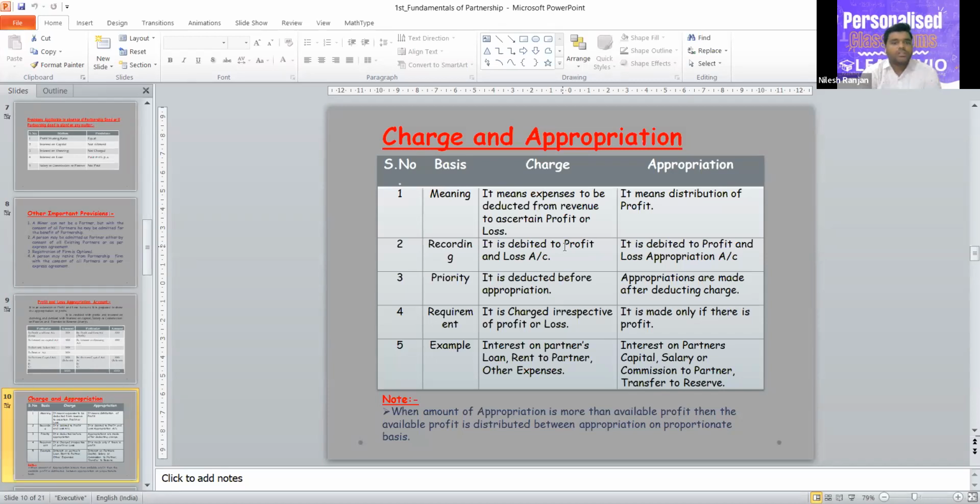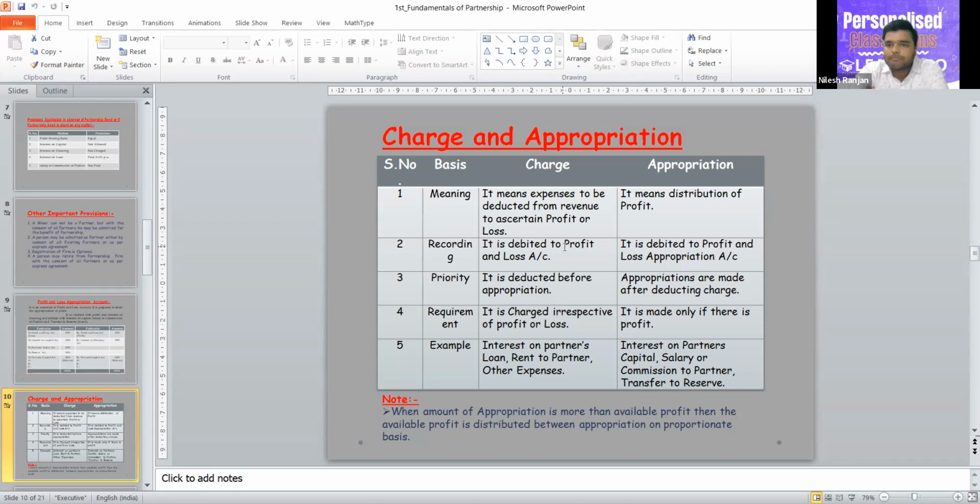The next is the requirement. Charge is irrespective of profit or loss. Let's take any expense, let's say rent of a room. We are doing a business and paying rent for that place. So you have profit in one year and loss in the second. In the year of profit, you will pay rent easily. But in the year of loss, can you say to the landlord that in this year we have suffered some loss, so we will not pay rent?